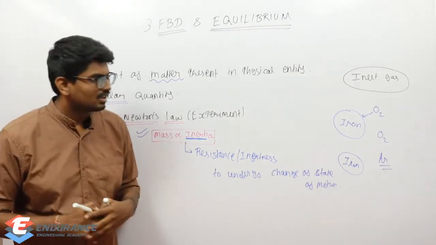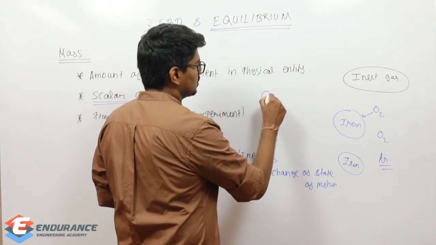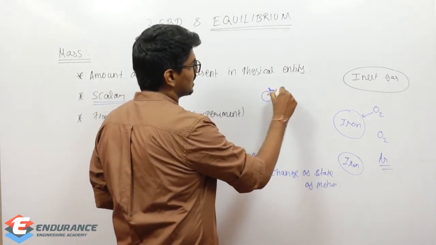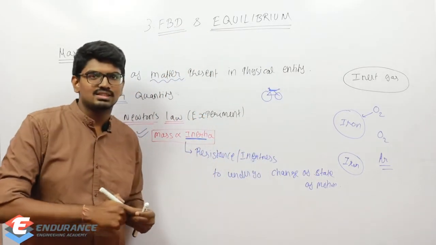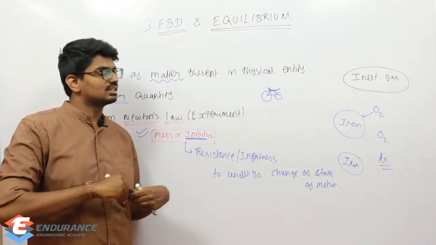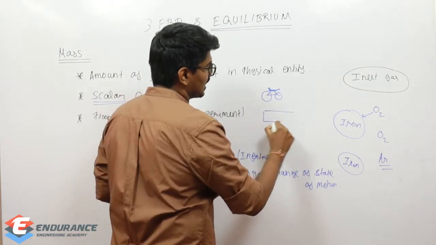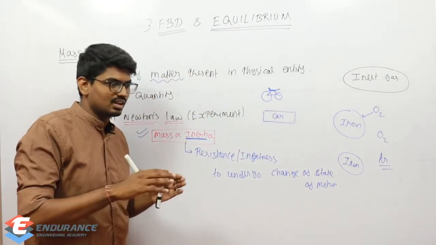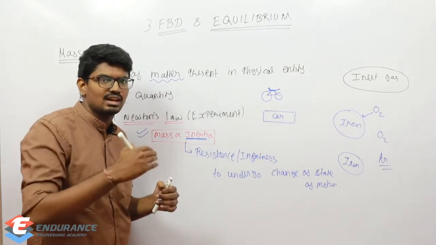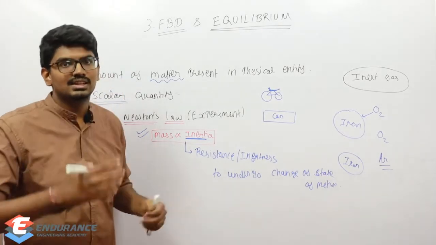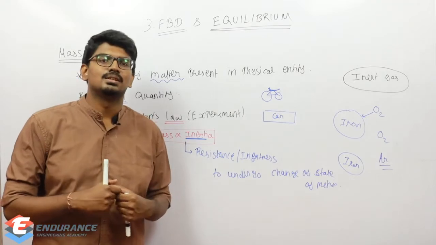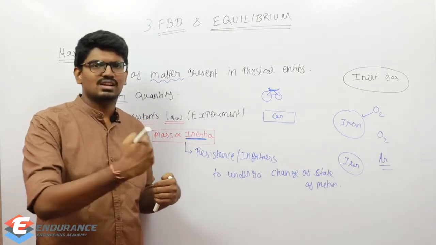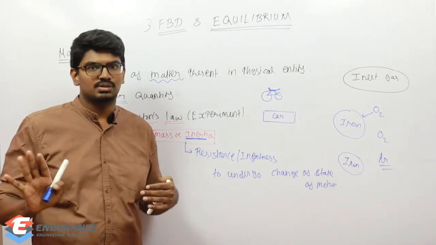Let us take an example. There is a person who is riding a bike, maybe a motorbike, a very small motorbike. You can consider a TVS XL. There is another person who is driving a car. Both this bike and car, after traveling some distance on a highway, forgot to fill the petrol tank. So what will happen? Both of them will travel for some distance. After that, they will stop.